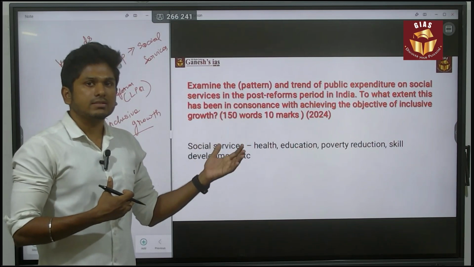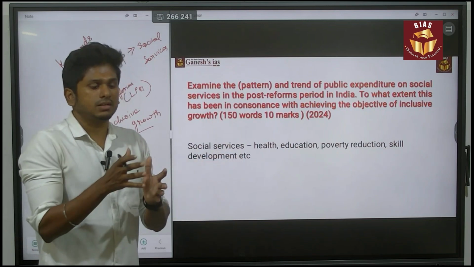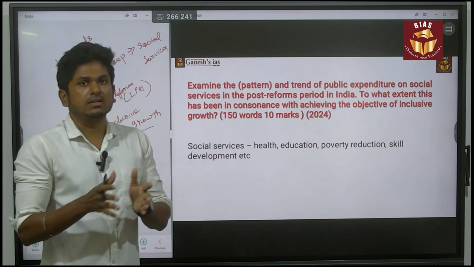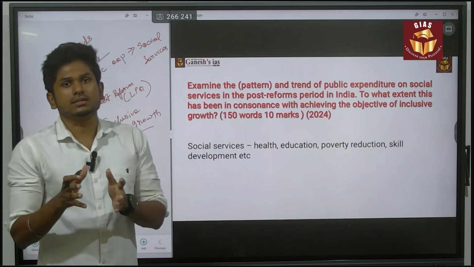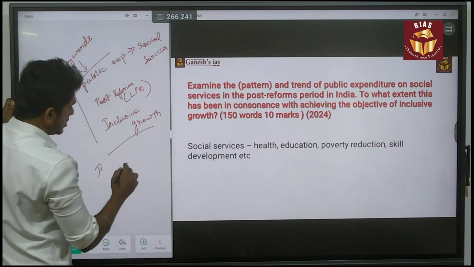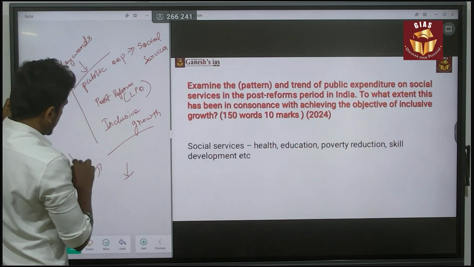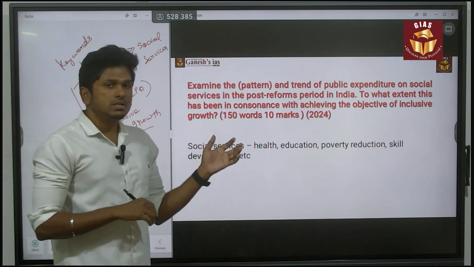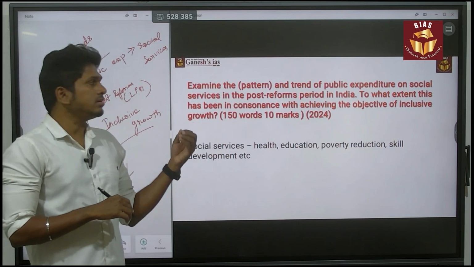If you say there is a change in budget expenditures related to social service, or an increase in skill and education, just saying words like increased or decreased is not a valid answer. So this question needs a lot of data.